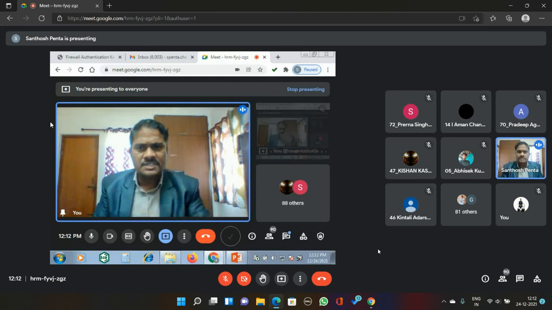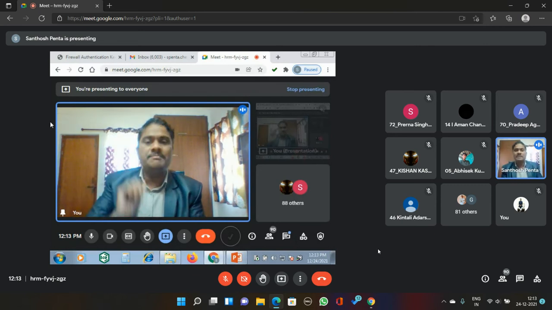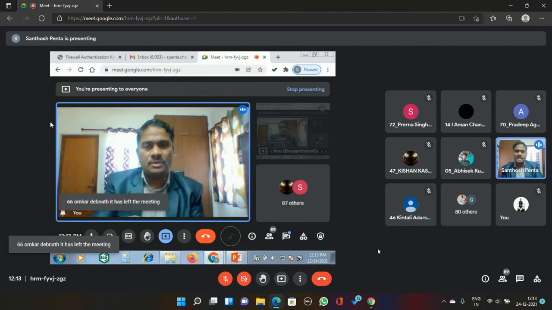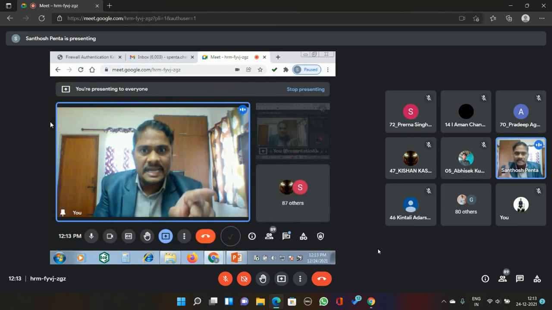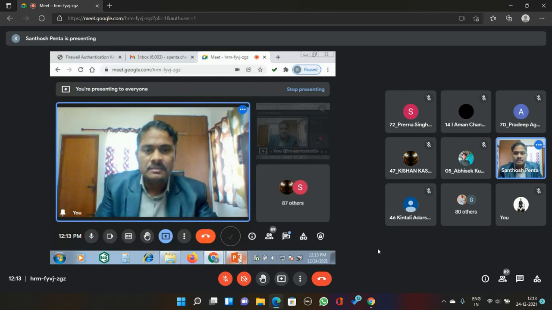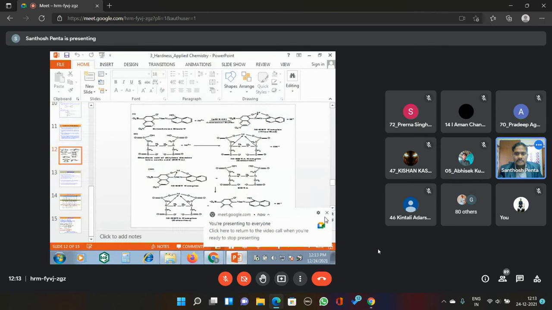What is the observation table? Just now I showed it: serial number, volume of water 20 ml, burette reading initial 0, and final. When it turns blue, note down the end point. Let us assume that the volume of EDTA consumed when the solution turns blue is 10, then write down 10. Next, these are the chemical reactions.